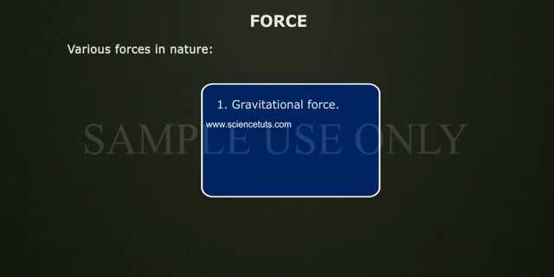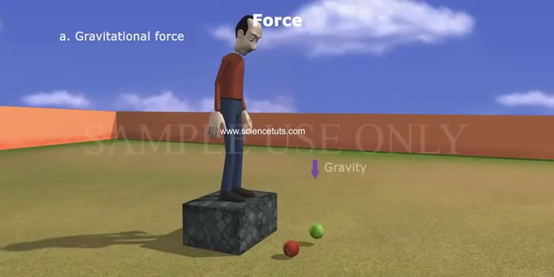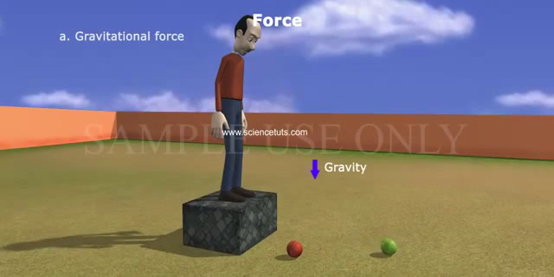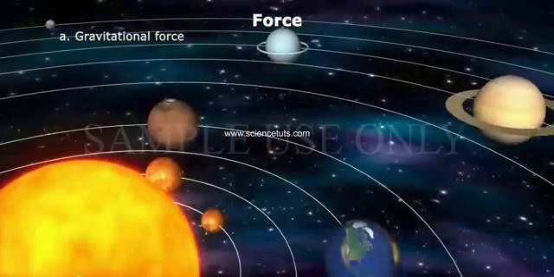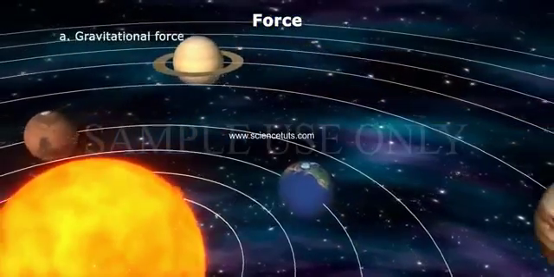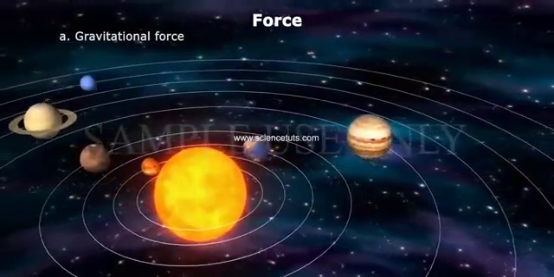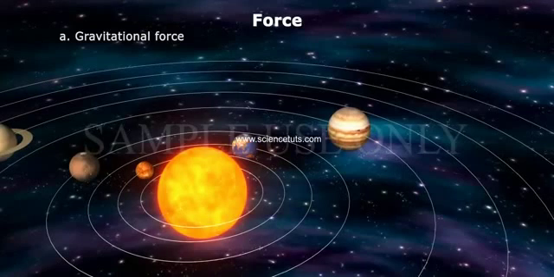Various forces in nature: 1. Gravitational force. 2. Electromagnetic force. 3. Nuclear force. 4. Weak interaction force. Gravitational force, which is responsible for the attraction between various bodies in the universe. The magnitude of the force is directly proportional to the masses of the bodies and inversely proportional to the square of the distance of separation.